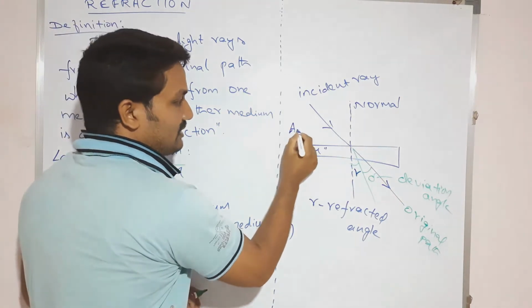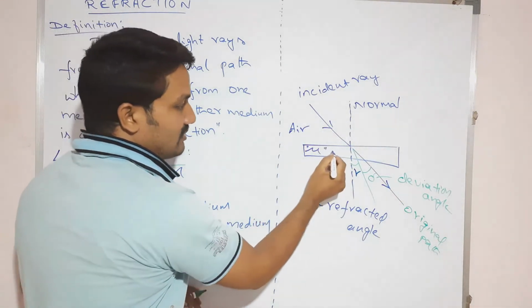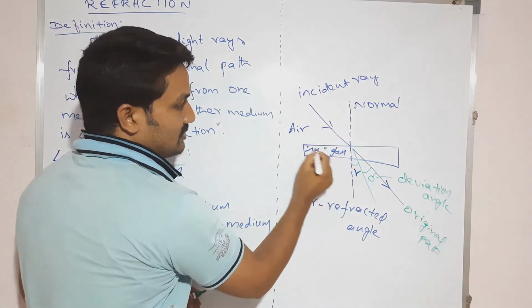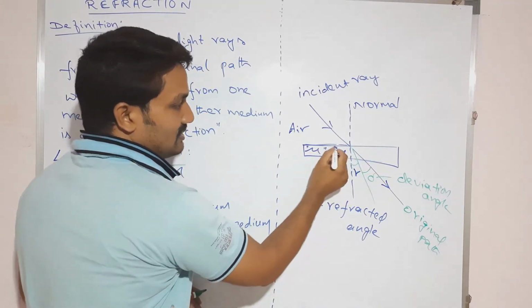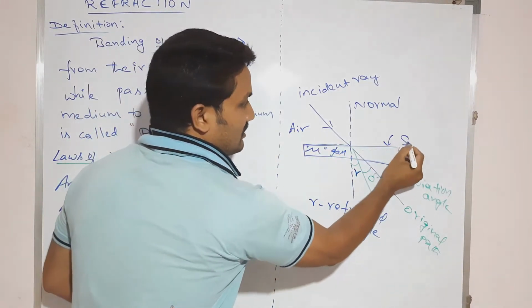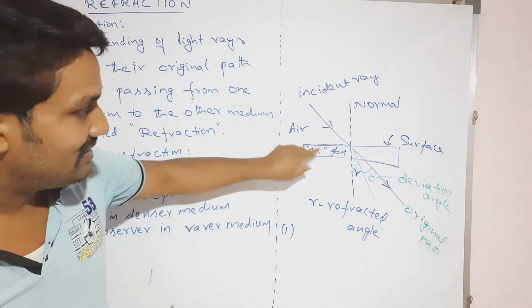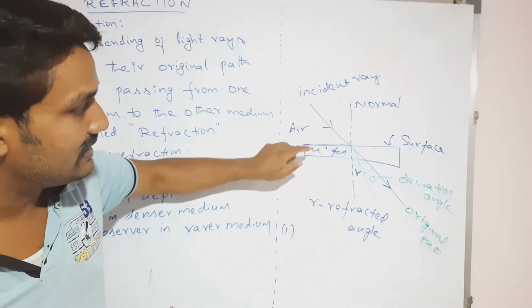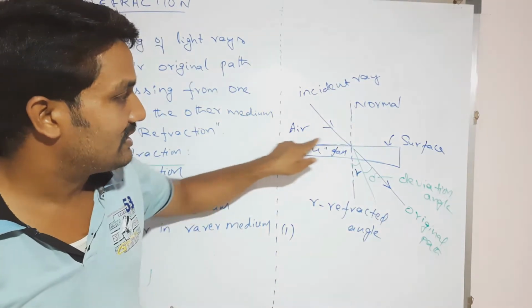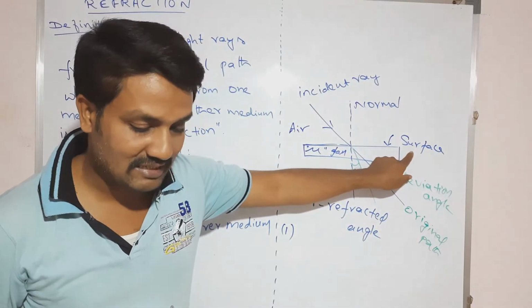For example, this one is air and this one is glass. This is the surface. The surface which separates two media is called the interface surface.